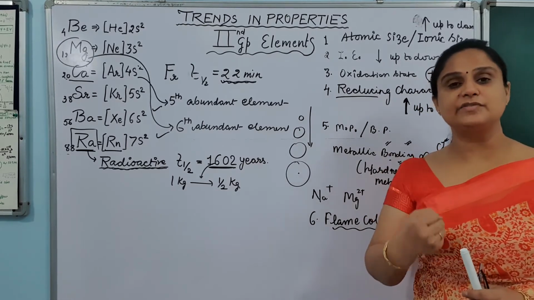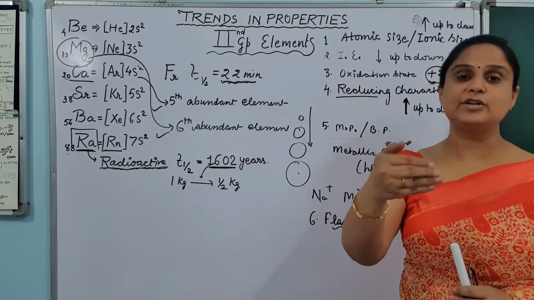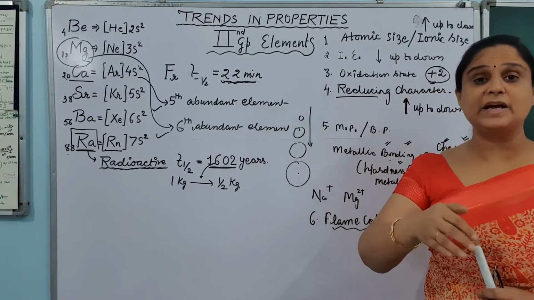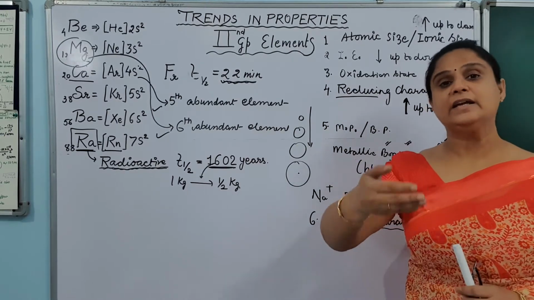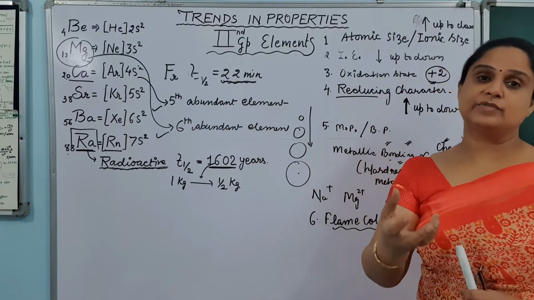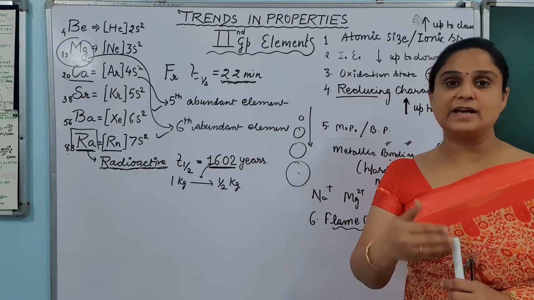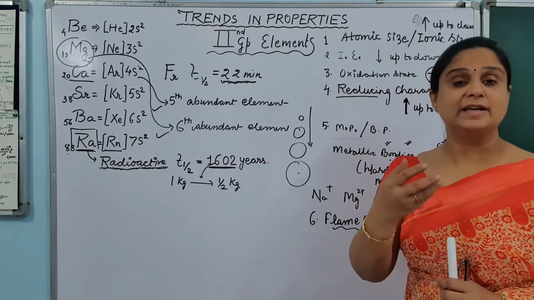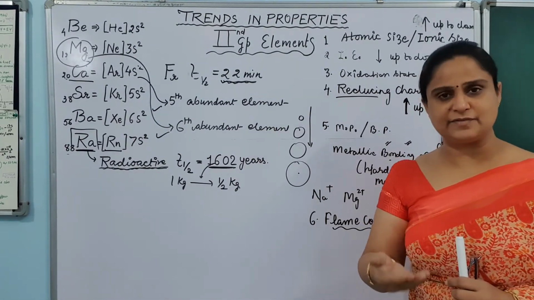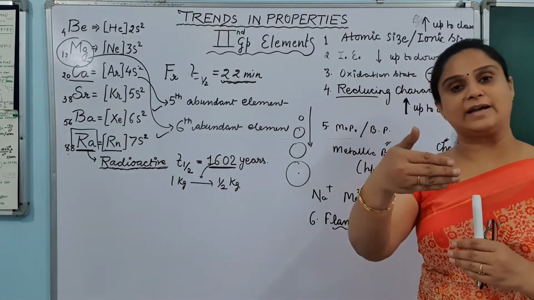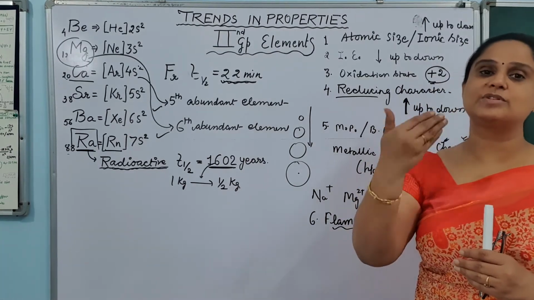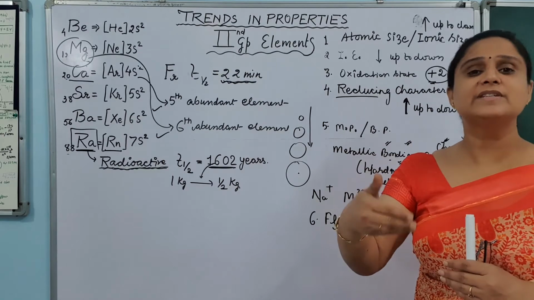They get the energy from the flame and they excite to the higher energy state, and when they come back they lose the radiations. When it falls in the range of the visible region, they are visible to us. Just because they are having less ionization enthalpy, they get the energy from the flame that is sufficient for them to jump to the higher states, and then when they come back they lose the energy which is seen by us.